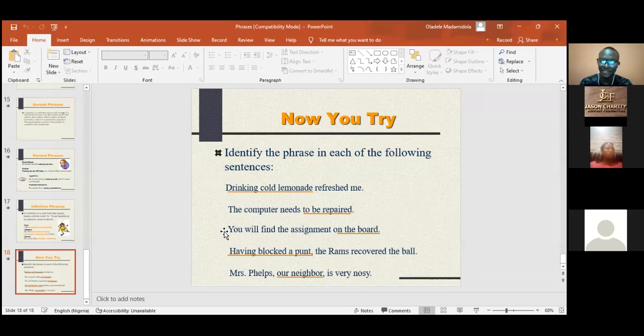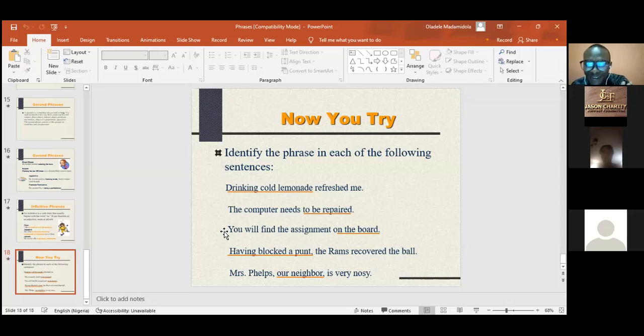So in this case, for instance, you have drinking cold lemonade, right? In the subject position. So when they ask you for the grammatical name, if you don't know the particular thing it is, all you need to do is say whether it is a phrase or a clause. If you don't know the kind of phrase it is, say it is a phrase. But if you know the kind of phrase it is, for instance, in this case, you have a participle phrase. So I can say it's a participle phrase.